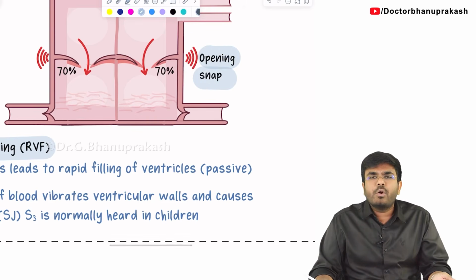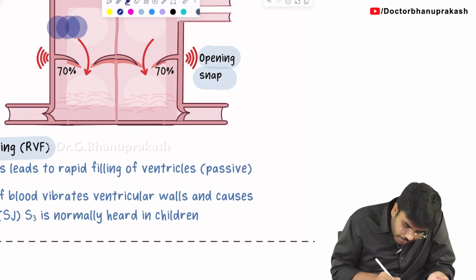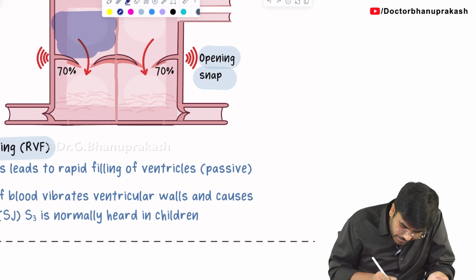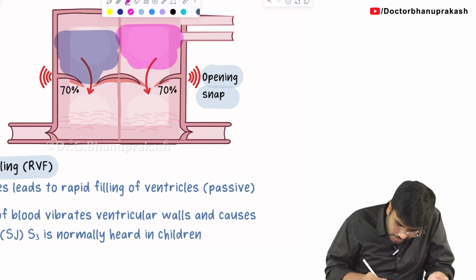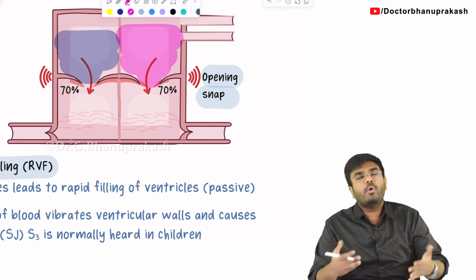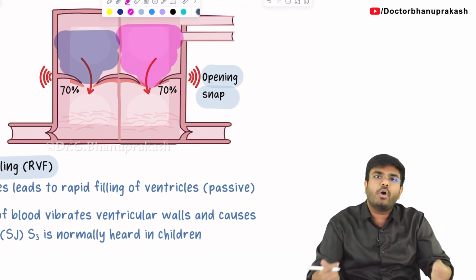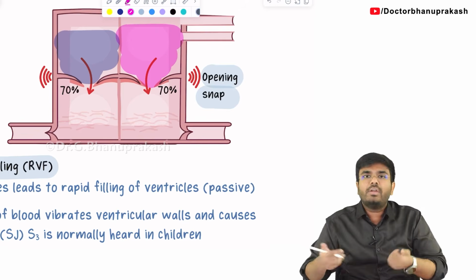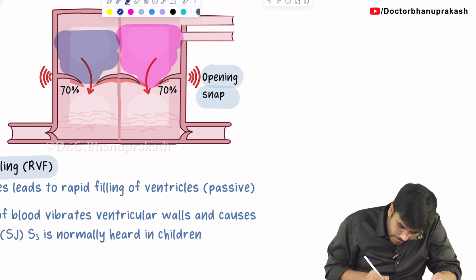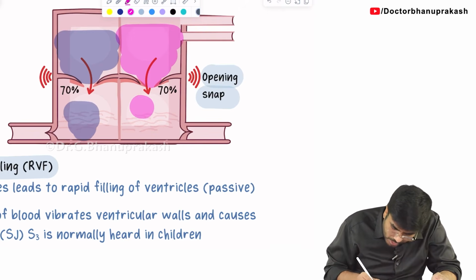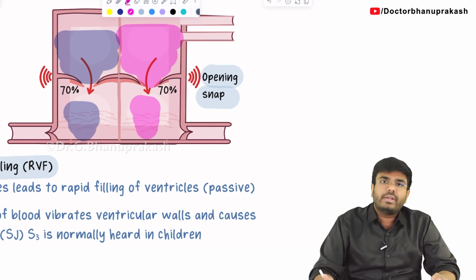But because of the opening of these valves, I have already taught you that the right atrium is getting filled with deoxygenated blood, and the left atrium is getting filled with oxygenated blood. Now, because of the opening of these valves, where is this blood going to fall? This blood is going to fall into the ventricles. The deoxygenated blood and the oxygenated blood will fall down into the ventricles.